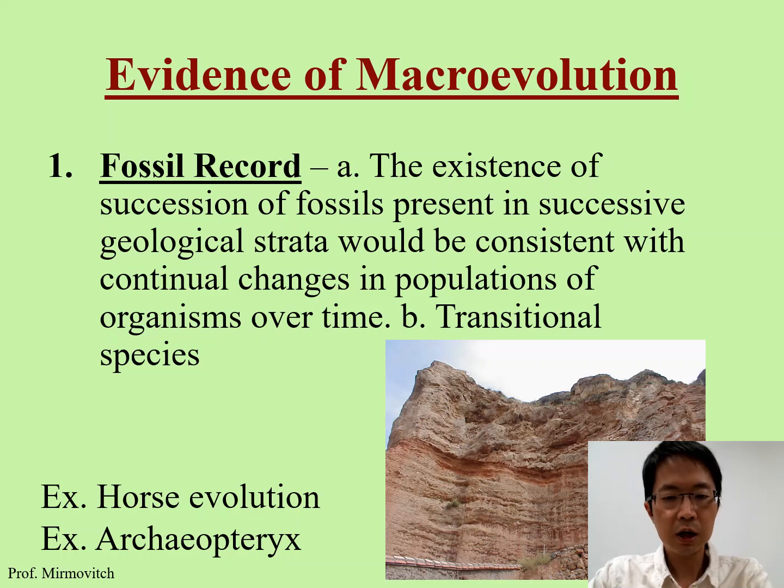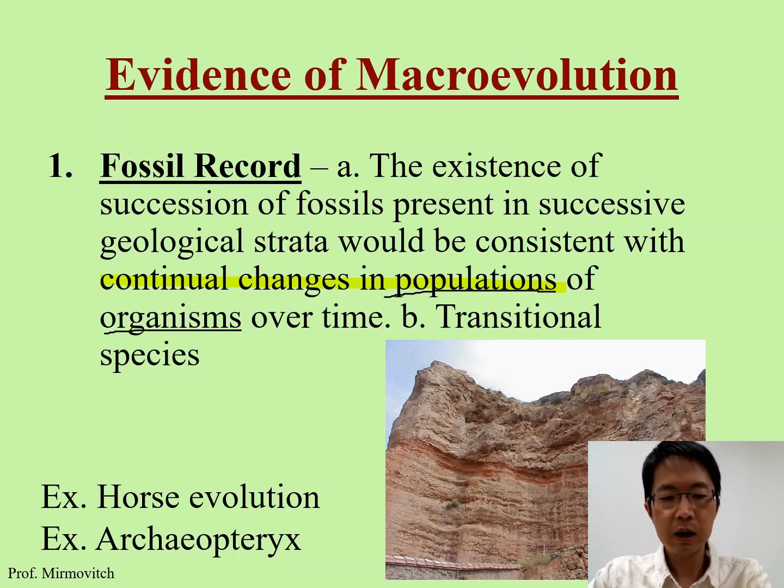So the fossil record, you can see the continual changes in the population. It is the changes in the population of a species over time.